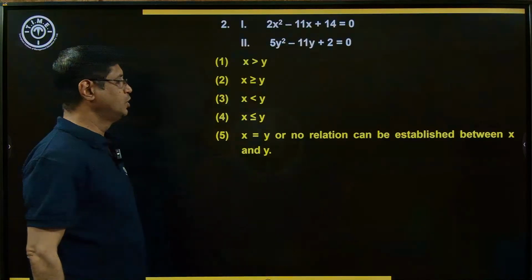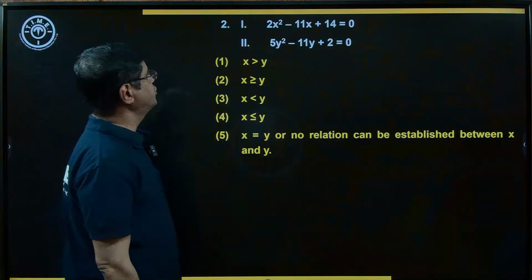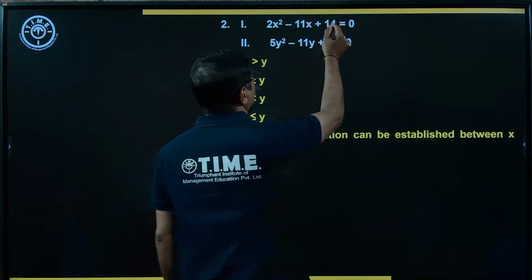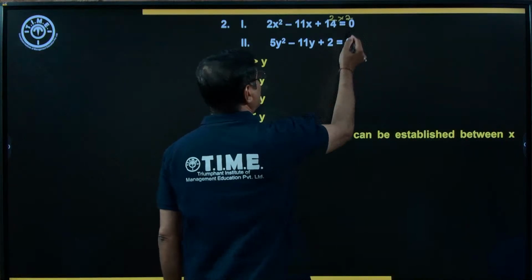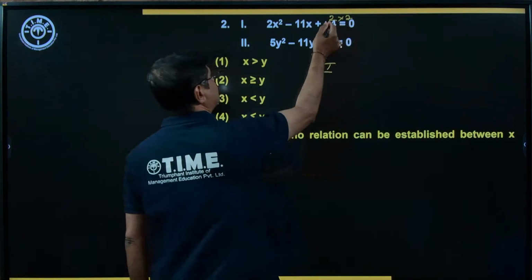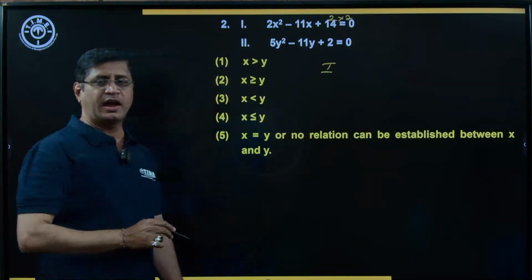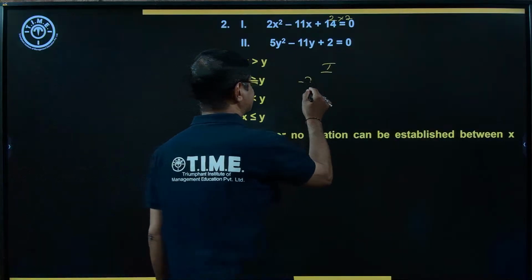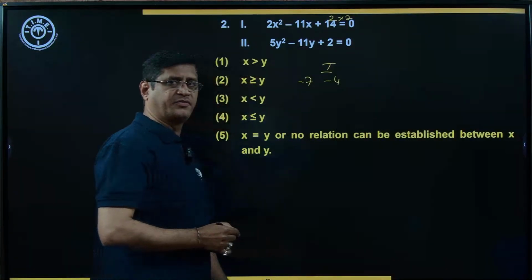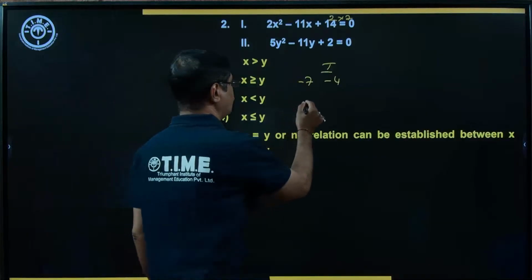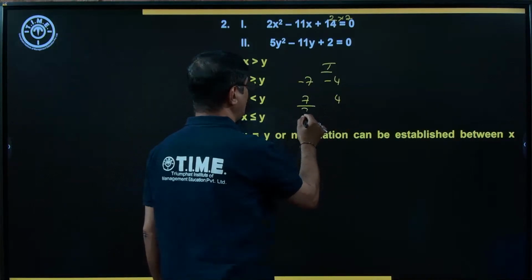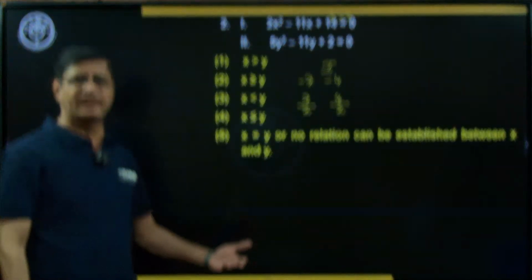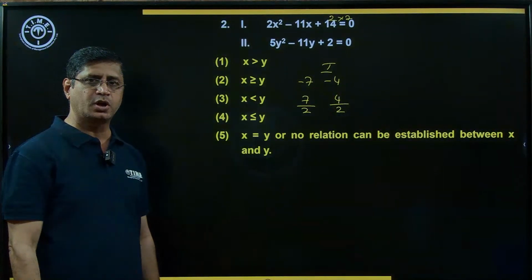Now look at the next example. Question number 2: 2x square minus 11x plus 14 is equal to 0. 14, I am expressing it as 2 into 7. What are the factors? Just observe. 2 into 2, that is 4, and 7. By adding these two, we get 11. So minus 7 and minus 4 are the factors. What are the roots? 7 by 2 and 4 by 2. Take the same factors with the opposite sign, and divide by the coefficient of x square.